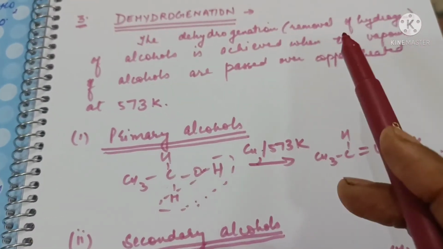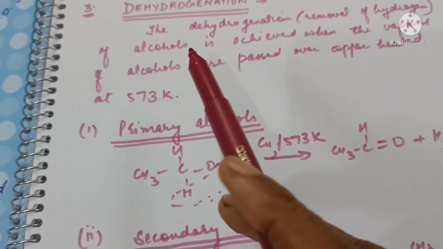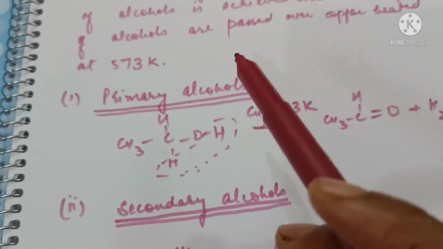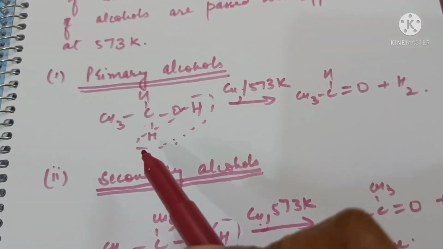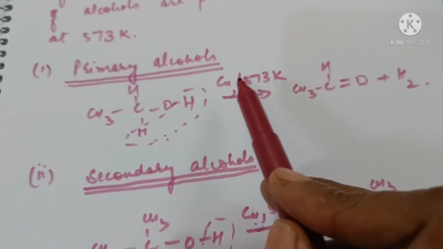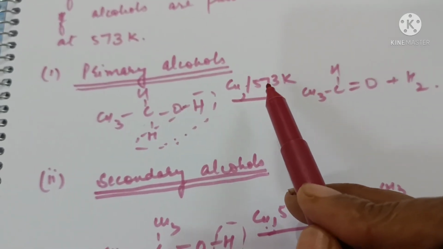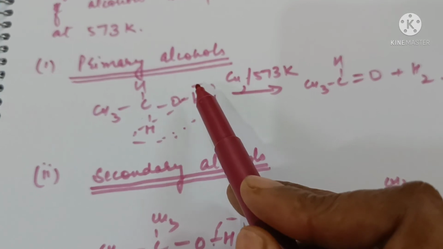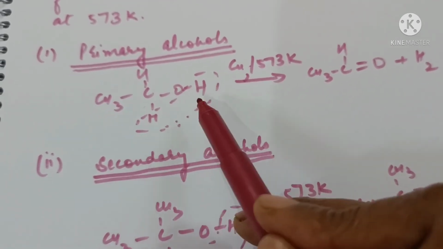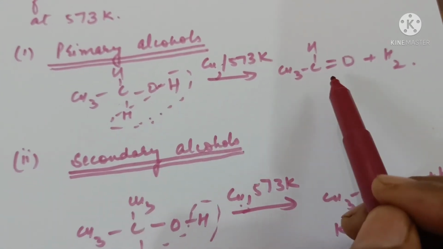Dehydrogenation, the removal of hydrogen from alcohols, is achieved when vapors of alcohols are passed over copper heated at 573 Kelvin. So when you pass vapors of alcohol over heated copper at a temperature of 573 Kelvin, hydrogen from OH and from CH is lost and aldehyde is formed.